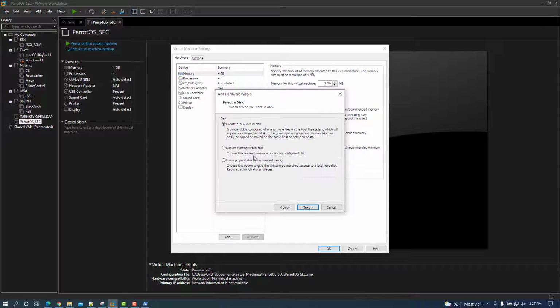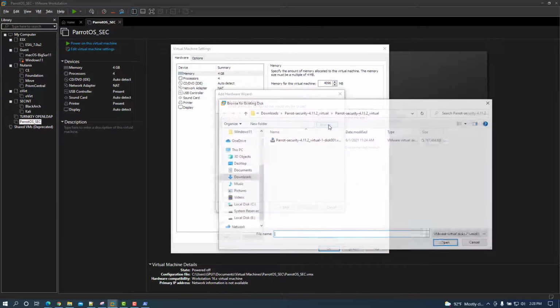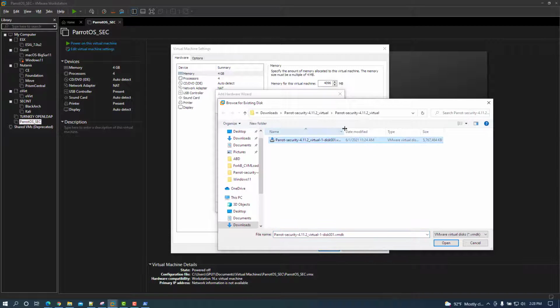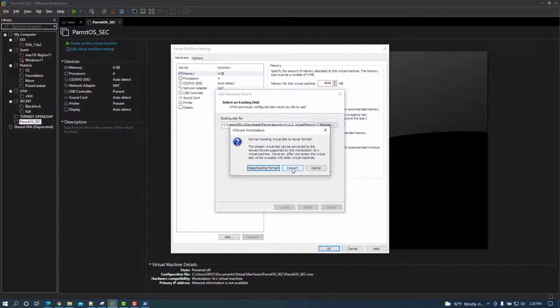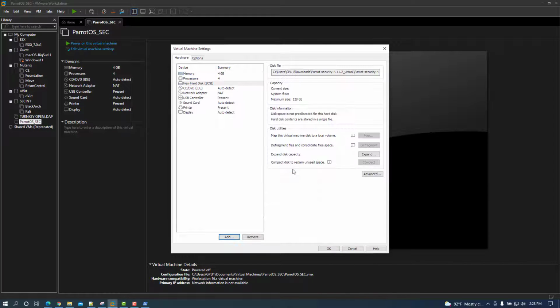SCSI recommended. All right, we're going to actually use an existing virtual disk. Browse to and select the file. It's the VMDK file. We're using VMware Workstation 16. You might get this option here to either keep or convert it over to a format that is going to be suitable for Workstation. We'll go ahead and select that to convert it. Go ahead and select OK.